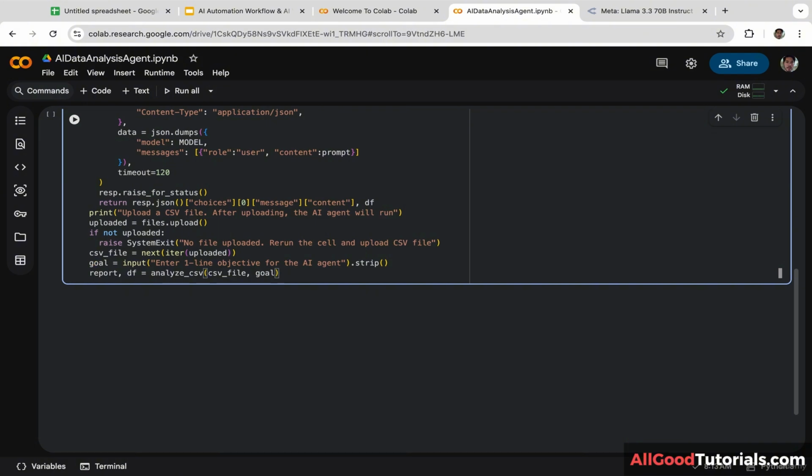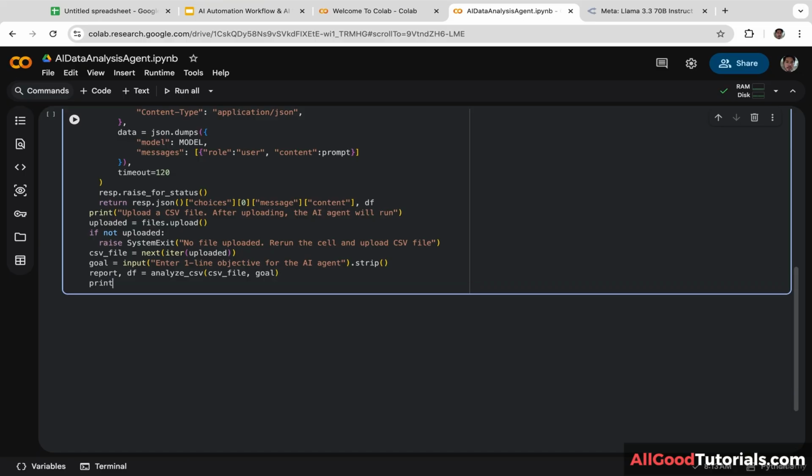Next, we are going to add a section header for the final AI generated report. Print \n AI data analysis report \n.